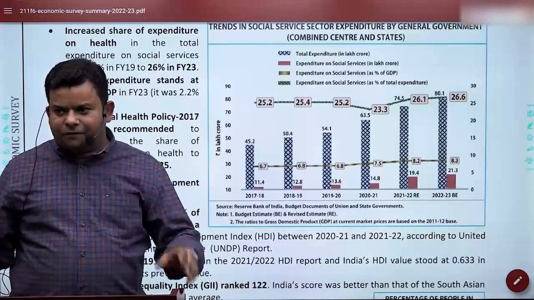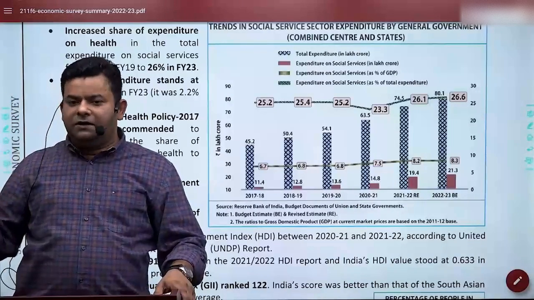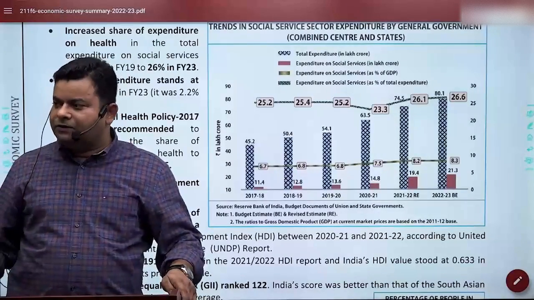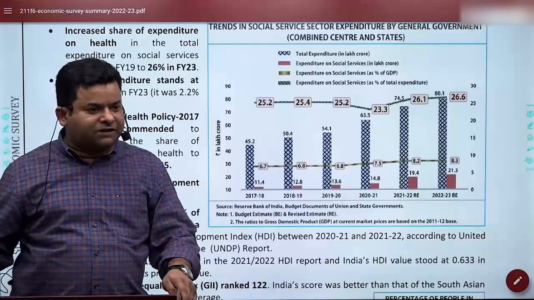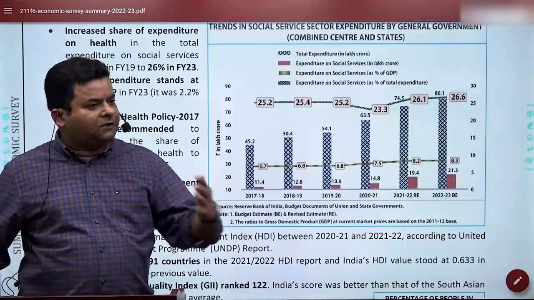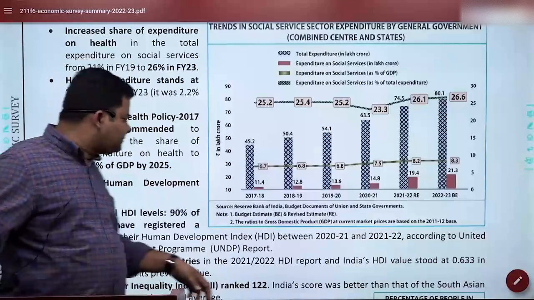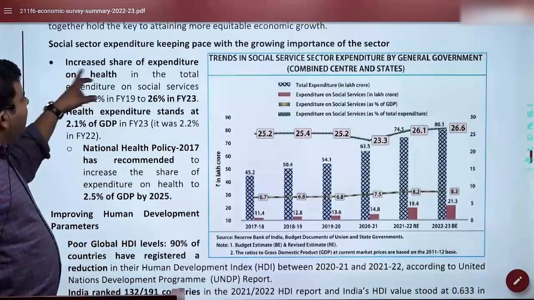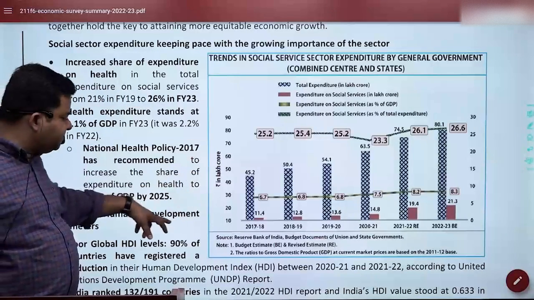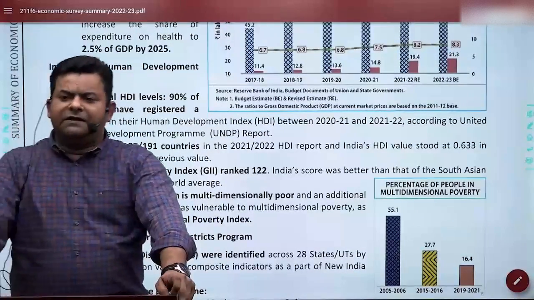So what you can carry from this key graph which they have given in the introduction says that by and large, year after year, both central and state government are spending more on the social sector, and the social sector consists of all basic necessities fulfilled, plus health, plus education, plus social security to the elderlies and others. So this is what has been said, that the share of expenditure on health and overall expenditure in the social sector has increased.